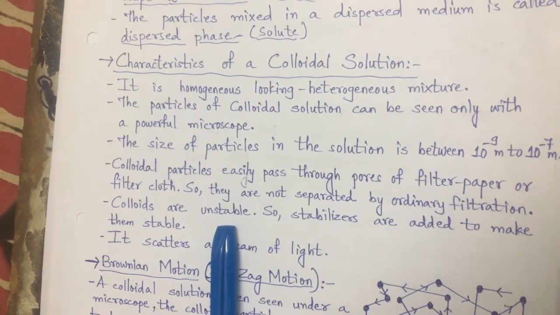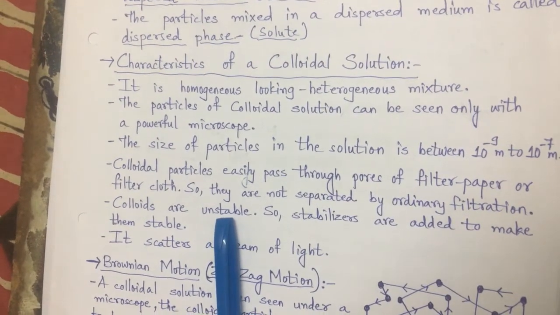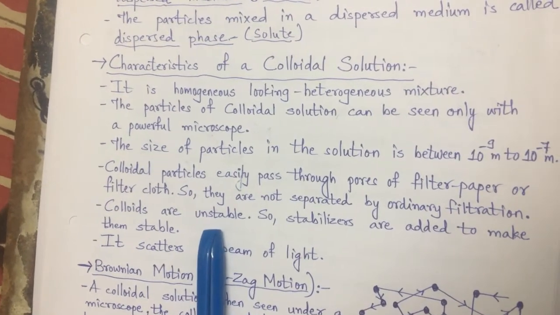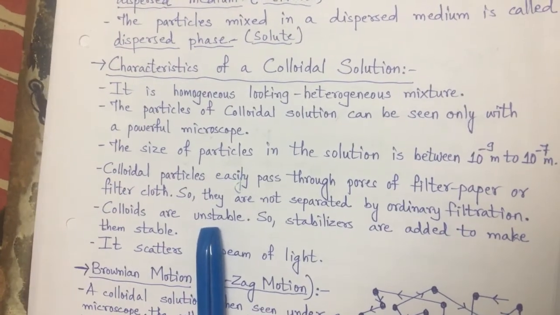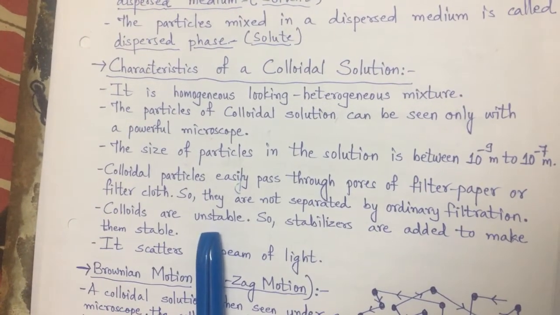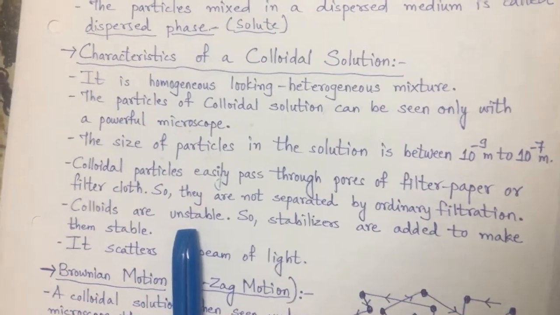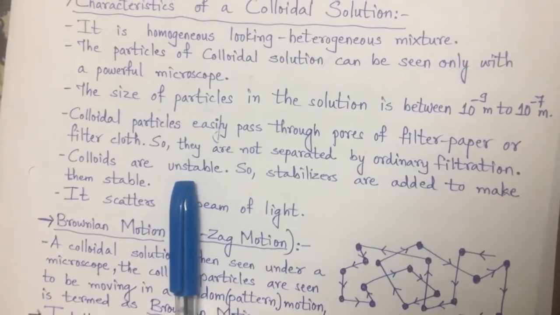In suspension, what happens? Suppose we take sand particles or chalk powder and for a while you stir it in a glass of water and you leave it undisturbed. After a while you will see that the sand or the chalk powder which you have taken will easily settle down. That is called unstable.